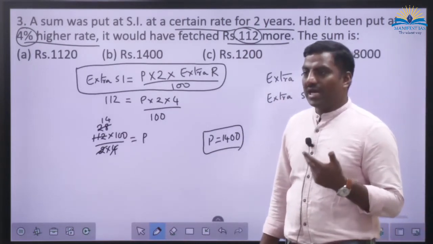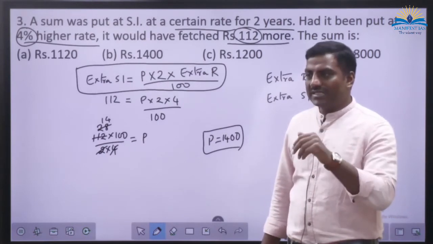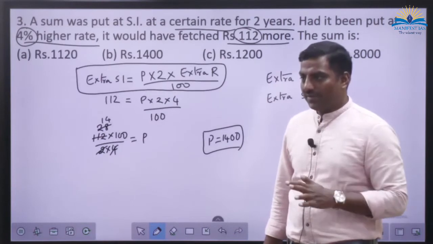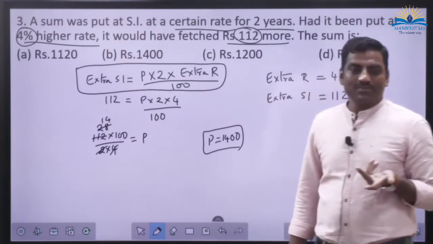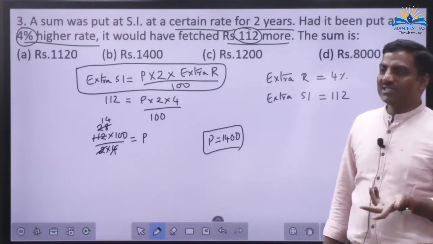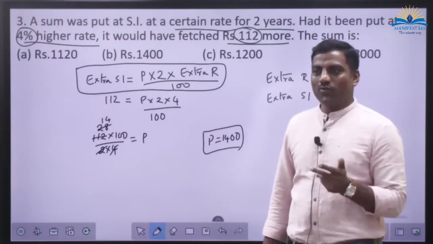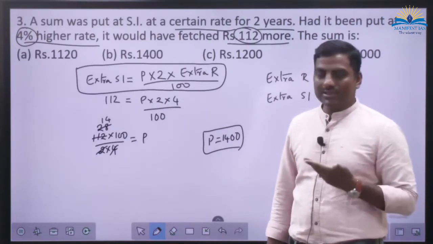After 1 year, how much will we get? 56, correct? But this 56 is at 4%, correct? 4% of what is 56? If you calculate, 4% of 1,400 is 56. So 1,400 is your principal. Understood? So always try to think in this way.